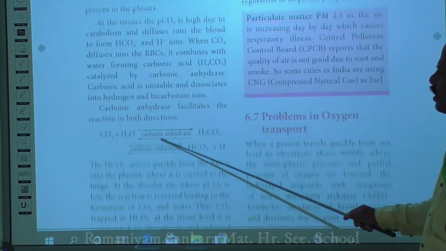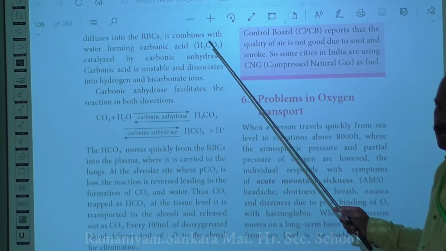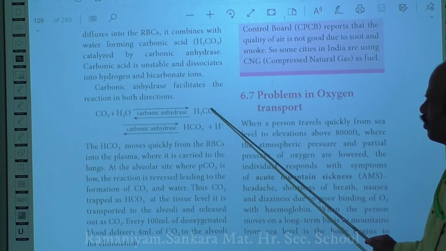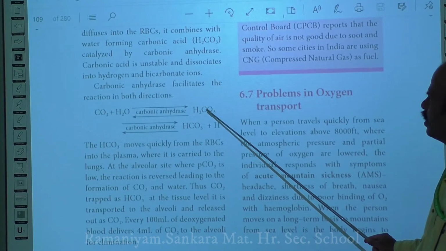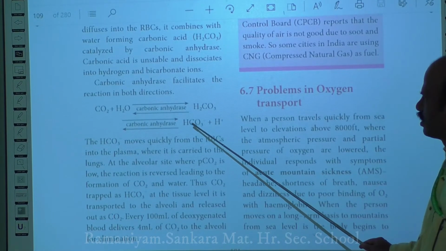So then what will happen? This enzyme carbonic anhydrase is present more in the red blood cell, so it will carry out these reactions. This carbonic acid is unstable, and it dissociates and forms a hydrogen ion as well as bicarbonate.